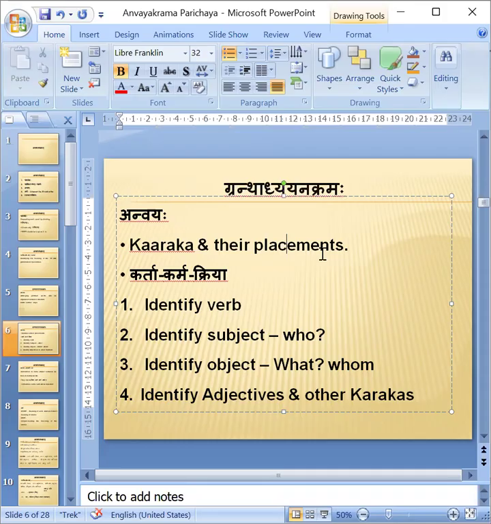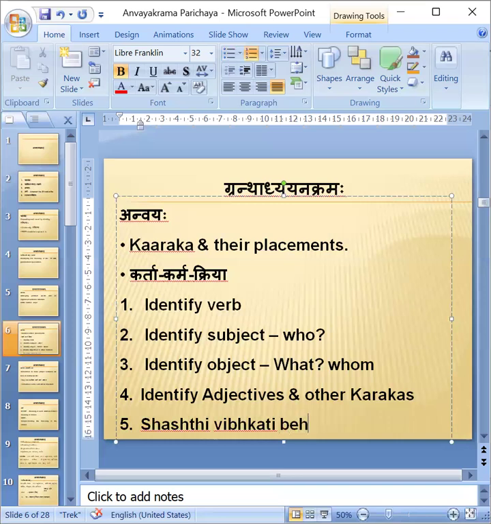If Shashti Vibhakti is there, it works the same way, like an adjective. Shashti Vibhakti will be behind the word it is related to. Whichever word is related with it, Shashti Vibhakti will be placed behind that word. Otherwise, the meaning will not come.